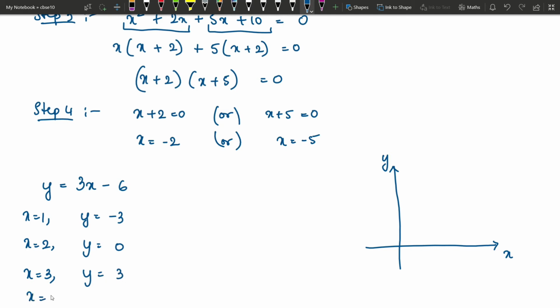When x is 4, y is 3 into 4, 12 minus 6 is 6. Okay. So if we plot this as points, 1 comma minus 3. So where is 1 comma minus 3? So 4, and let me take this as 1, 2, 3, 4, 5, 6, some more.